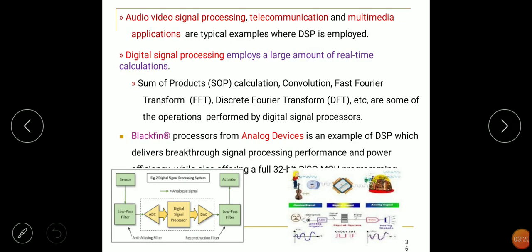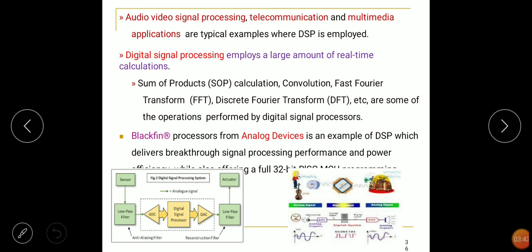Some of the processing applications are audio, video, and signal processing, and it is applicable in telecommunication and multimedia applications, which are typical examples where DSP is employed. Okay.